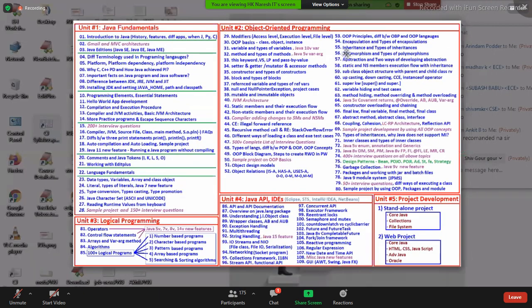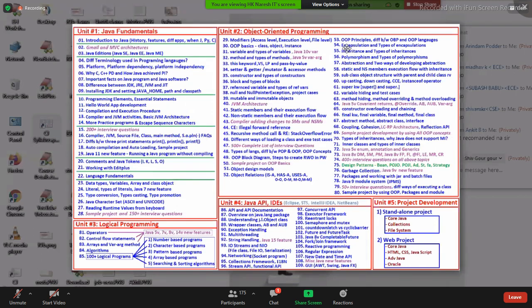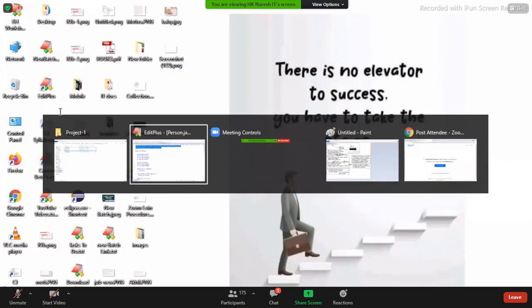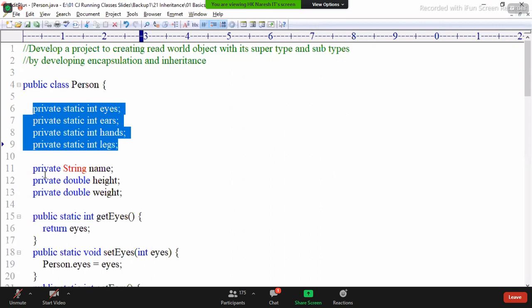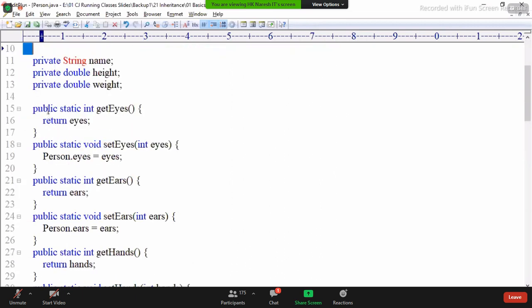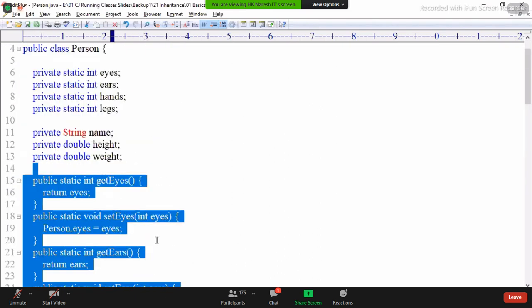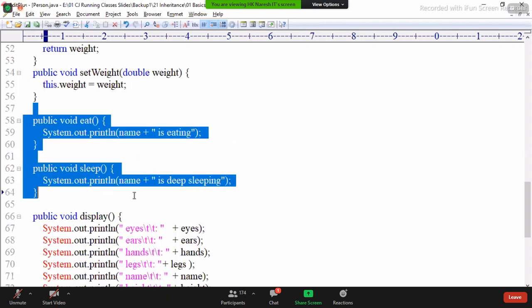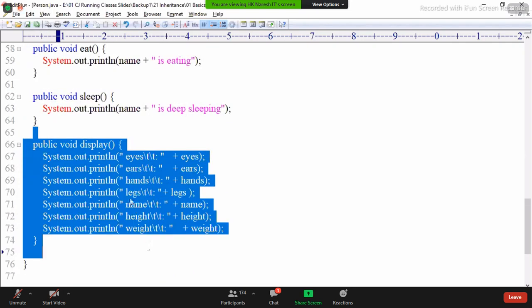That means these 55 topics, and inheritance, okay? Types of inheritance we'll see later. All these 55 points I'm going to show you in this project. Encapsulation means private fields, private static and non-static fields, setter methods, getter methods. I have not used static blocks or instance blocks. I have used setter and getter methods, business logic methods, and a toString method.